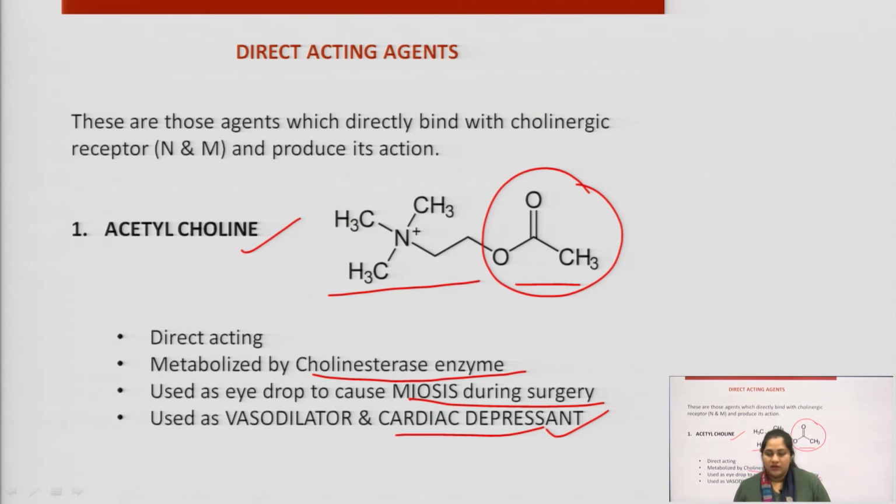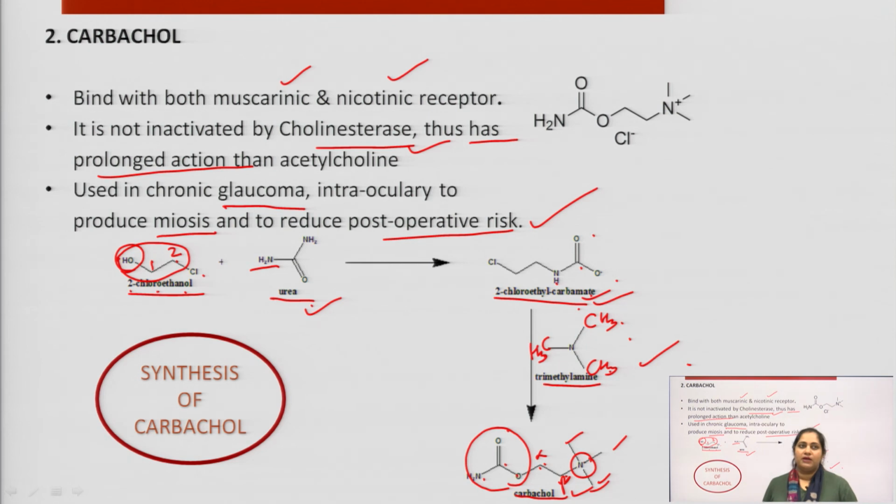In the case of direct acting, the first compound we studied is acetylcholine. It is definitely direct acting, and it acts on both receptors, the muscarinic as well as the nicotinic. It produces miosis during surgery, and it is also a vasodilator and cardiac depressant. In the case of carbachol, it acts on both muscarinic and nicotinic receptors again, but it is not inactivated by the cholinesterase enzyme, and hence possesses prolonged action.